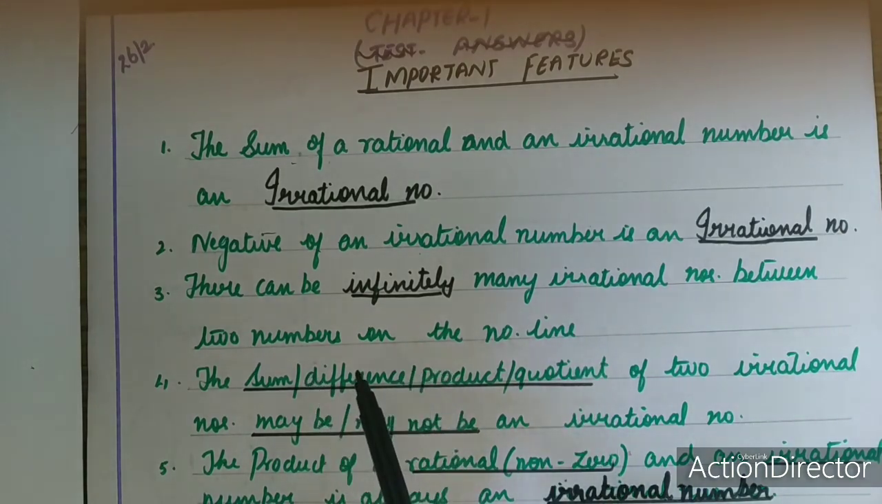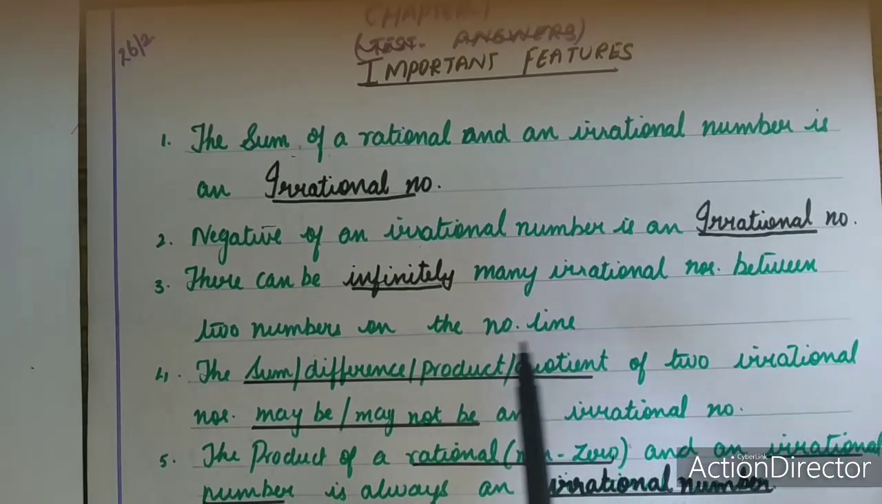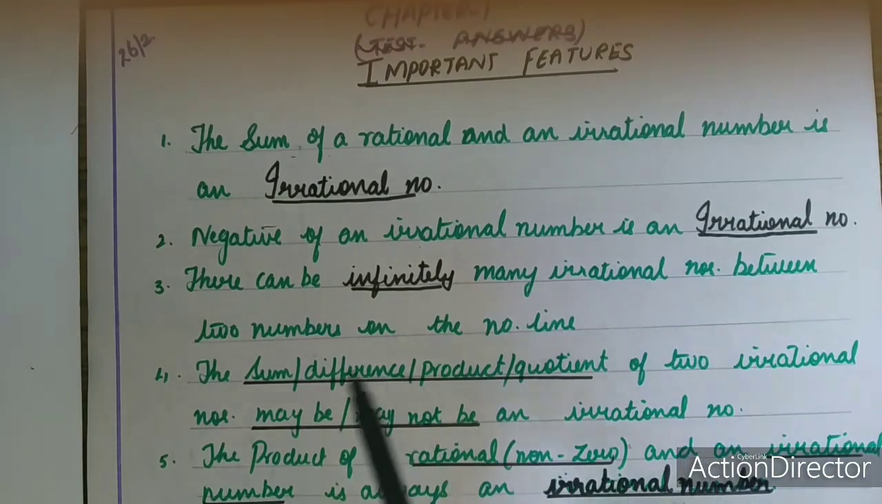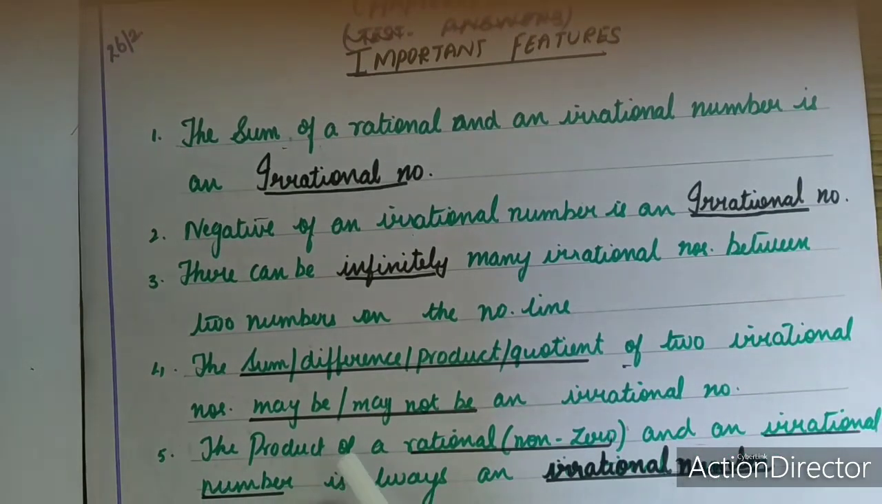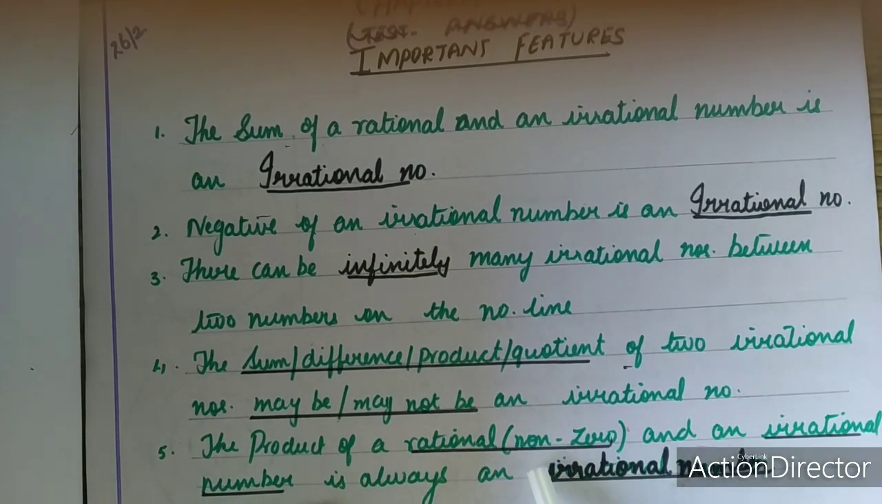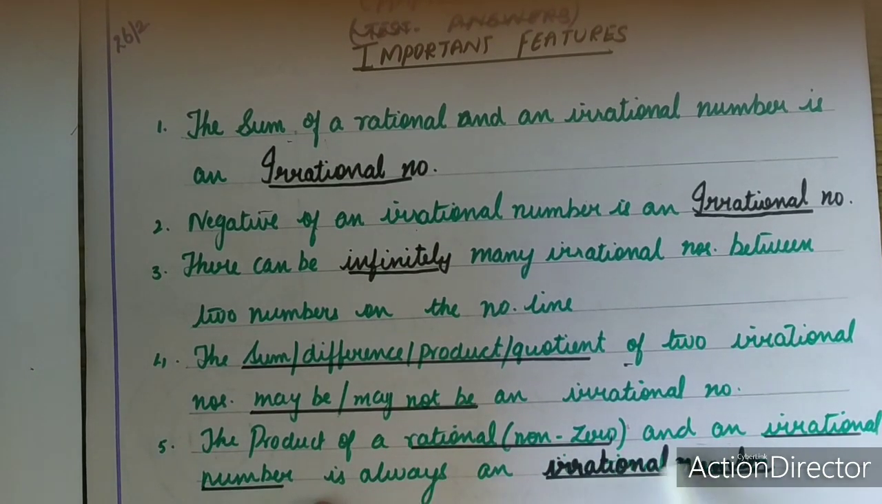Fourth one, the sum, difference, product, quotient of two irrational numbers may or may not be an irrational number. Next, the product of a rational number, that is it should be a non-zero number, and an irrational number is always an irrational number.